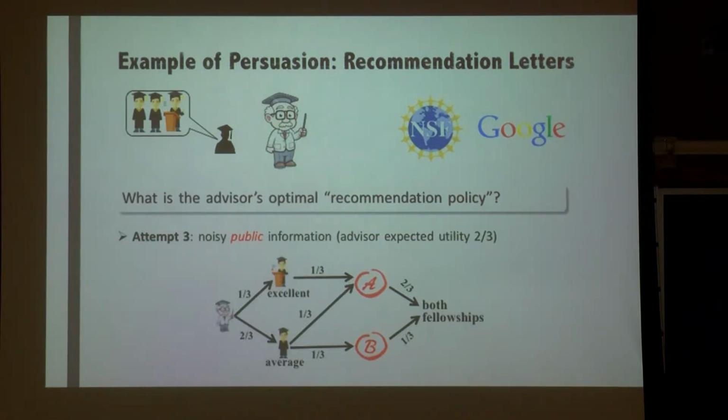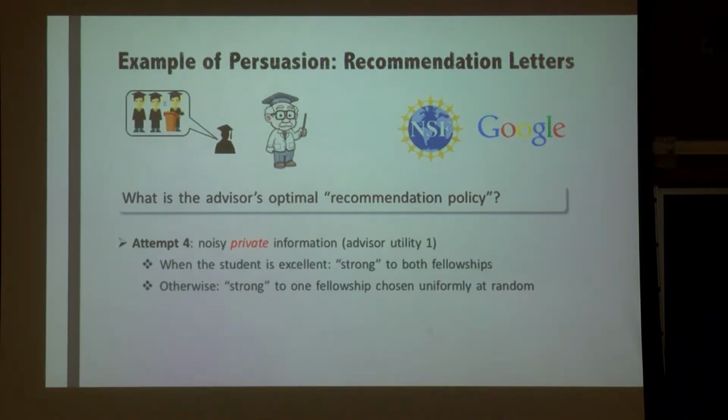Well, if the advisor is allowed to communicate privately with different fellowship programs, which is indeed the case when you're writing letters, because you send the letter to different programs, it turns out, in this case, he can improve his utility actually to 1. So the scheme is as follows. Whenever the student is excellent, you're going to send a strong letter to both fellowship programs. But when the student is average, you're going to send a strong letter to 1 fellowship program that is chosen uniformly at random.